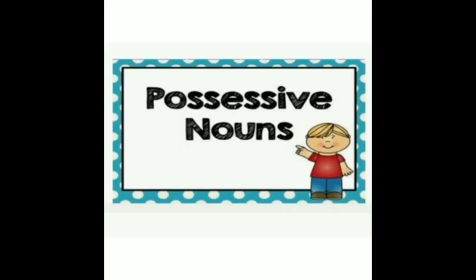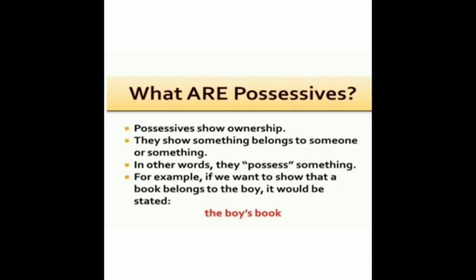You are in confusion. Why is ma'am speaking unrelated things? Don't get confused, because next we are going to see about the ownership for the nouns. So next we are going to see about the possessive nouns. So what are possessives? Possessives show ownership. They show something belongs to someone or something.